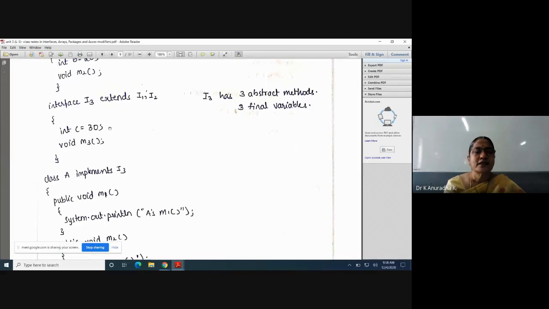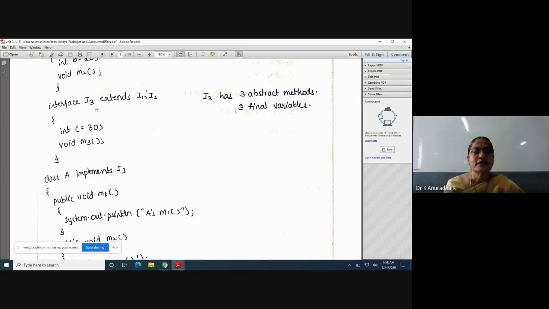That's why class A is important here. There must be one class which implements I3. If class A implements I3, it means I3 is having all the three final variables and all the three abstract methods now. That's why we write implements I3. Suppose you write class A implements I1, it will give implementations to only one abstract method.